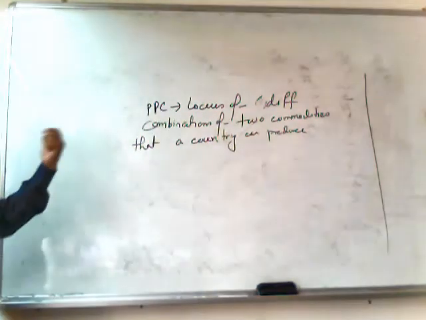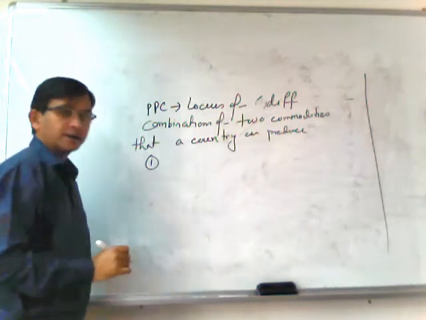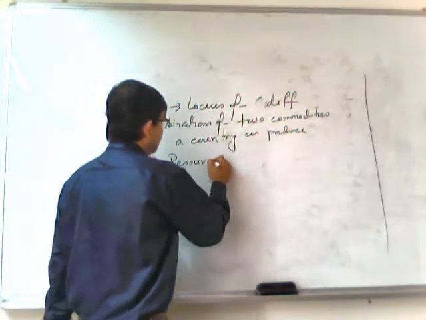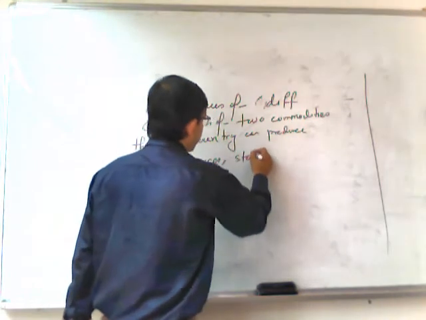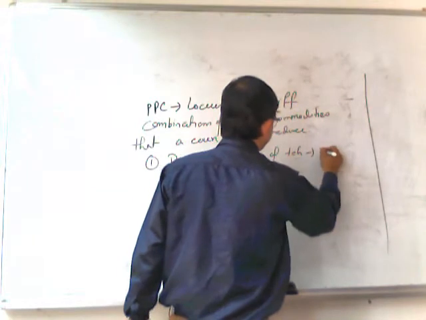There are two conditions that we need to mention. Number one, resources and the state of technology are constant.